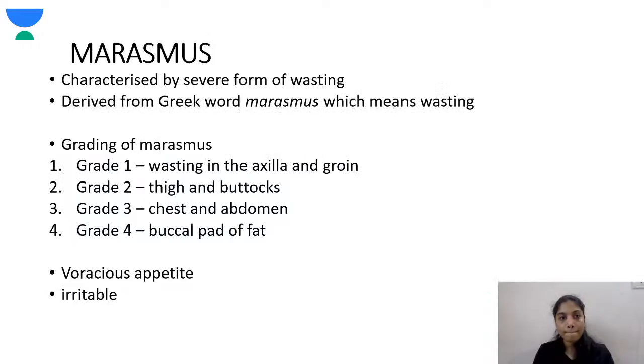Now coming on to marasmus. So marasmus is a severe form of wasting. I will show you the pictures of marasmus in the quiz when I take MCQs on malnutrition. That time I will be showing you pictures on marasmus. Severe form of wasting. The word marasmus is derived from the Greek word marasmos, that means wasting. Marasmus is a Greek word, remember.